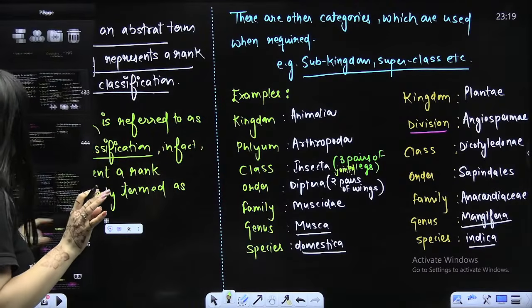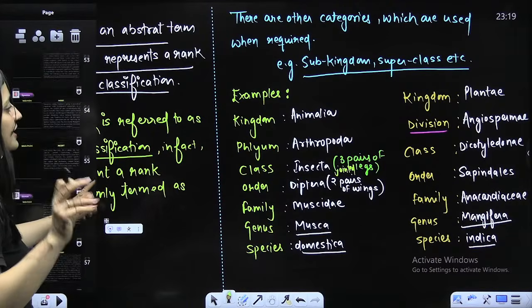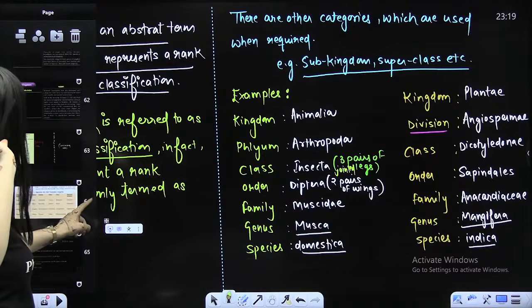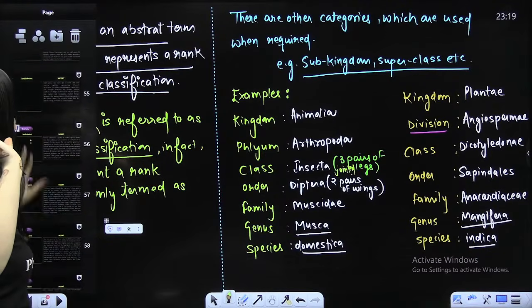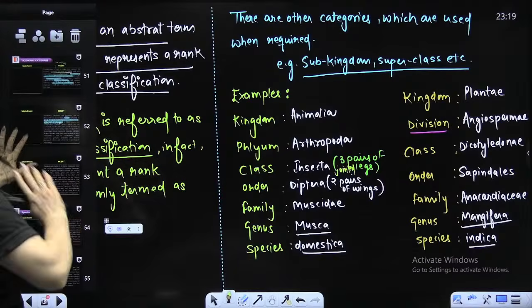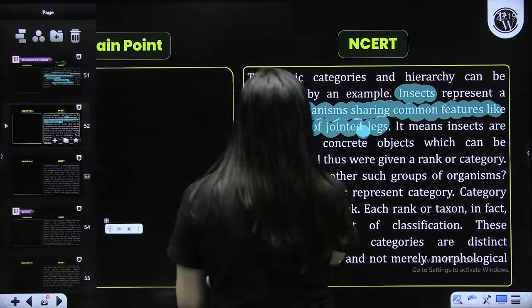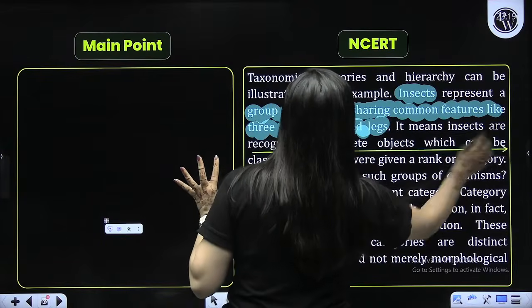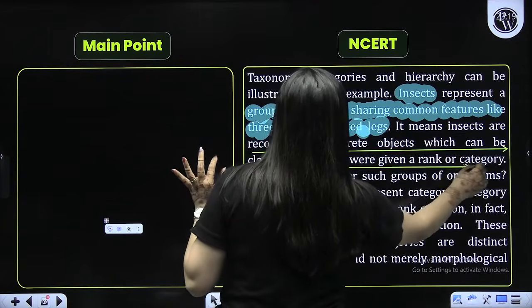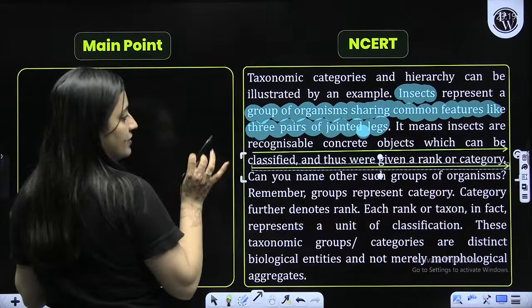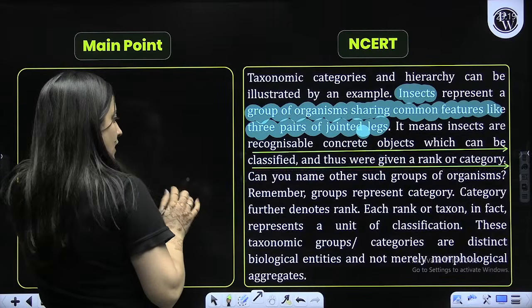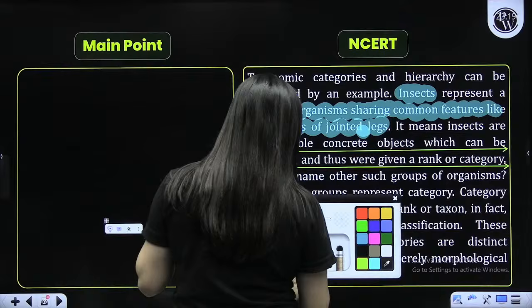Three pairs of jointed legs, meaning you are talking about Insecta. You are talking about everybody in Insecta. Am I clear? Three pairs of jointed legs. So it means insects are recognizable objects which can be classified. That is why they were given a rank. Okay? So category is denoting the rank.